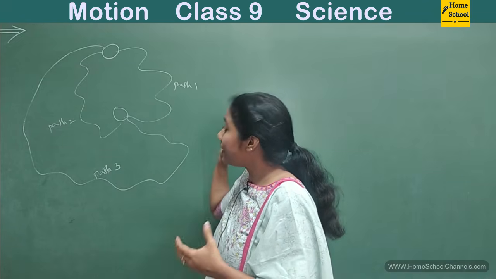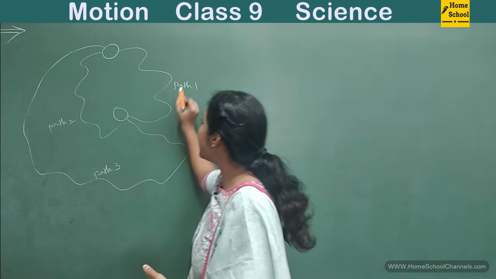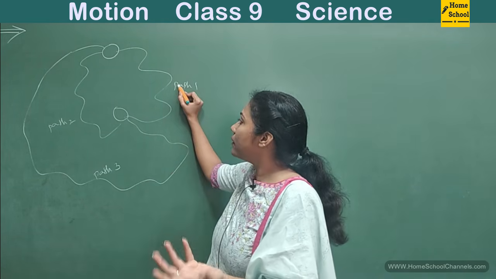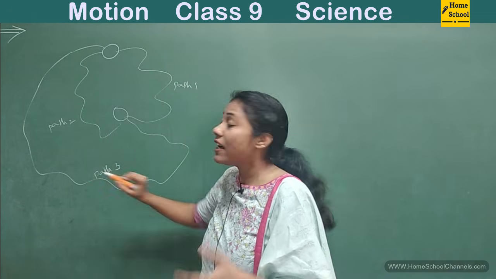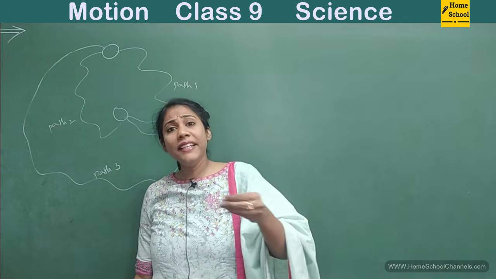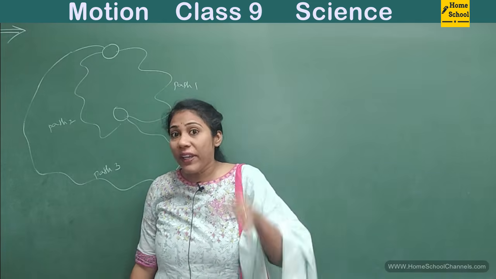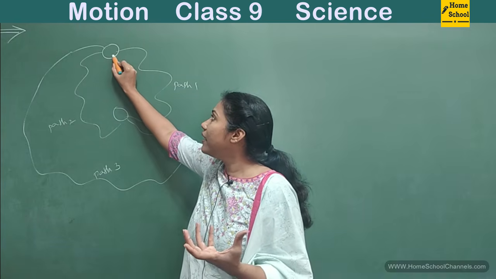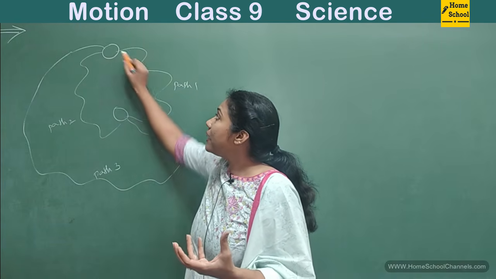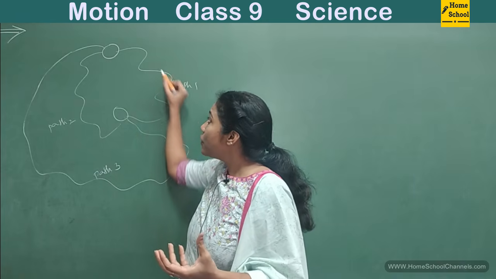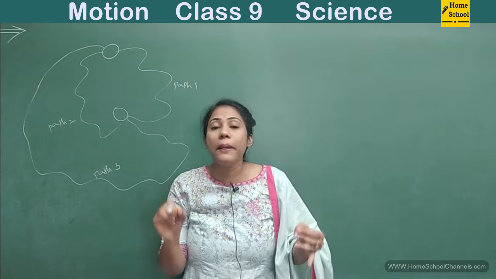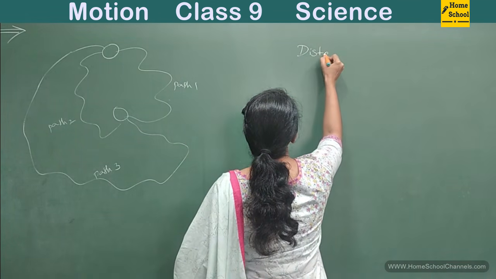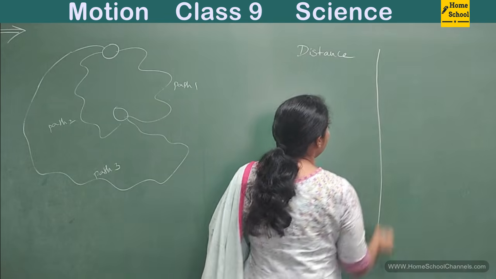Say these paths, this length of a path, we call it distance. So this is one distance, this is another distance, this is the third distance. Distance is nothing but the length through which a ball has traveled to come here. The ball was initially here. For the ball to come here, it must travel certain lengths, right? So that path length, we call it distance. So let us try to understand the difference between distance and displacement clearly.